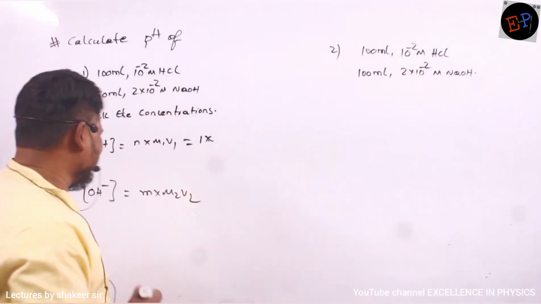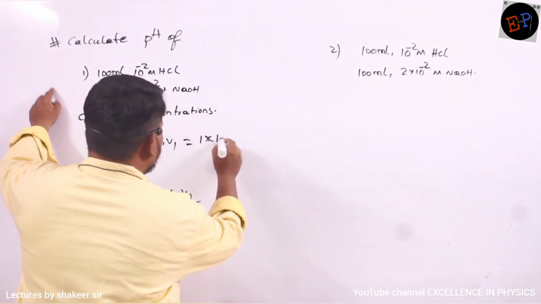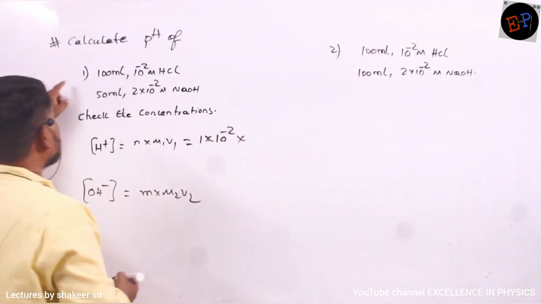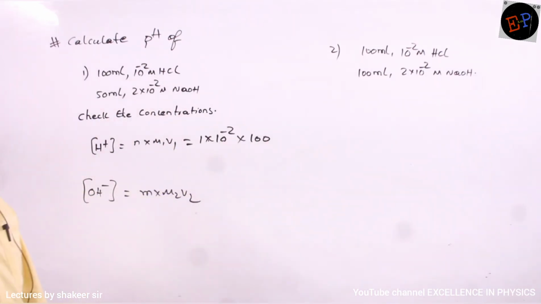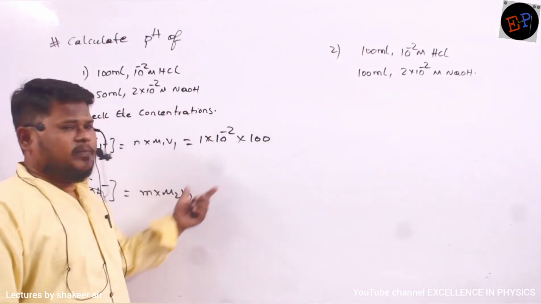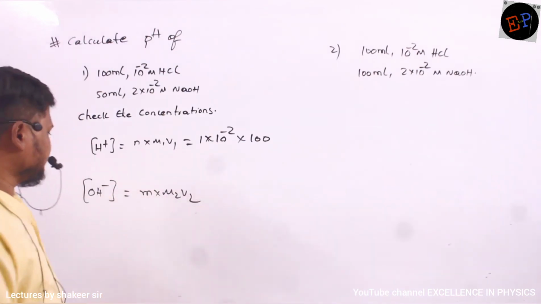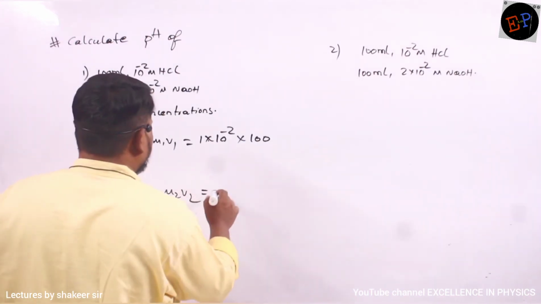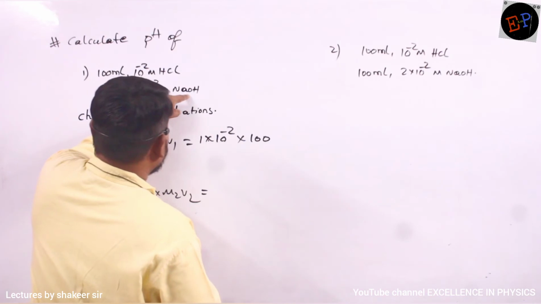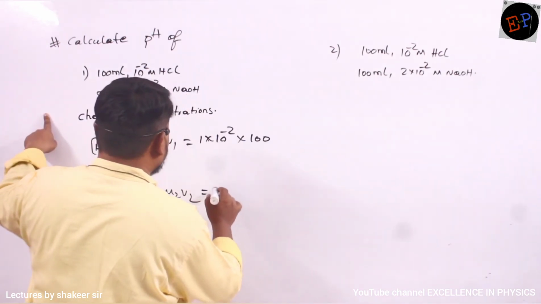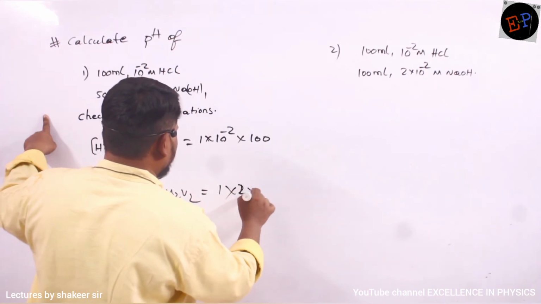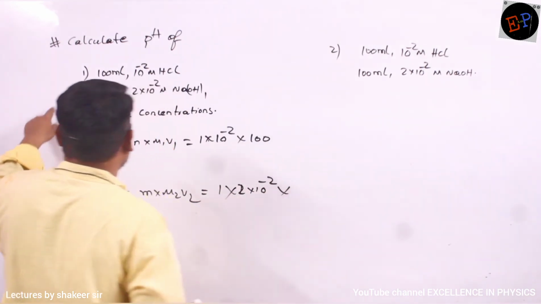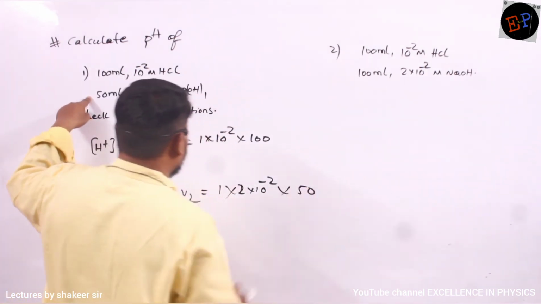So 10 power minus 2 multiplied by volume, which is how much? 100. So you need not convert this one into liters, because we are just comparing. You need not convert. Similarly, this one, M value, OH ion concentration, OH ions are how many? Only 1. So 1 multiplied by 2 into 10 power minus 2 multiplied by volume, which is 50. Clear?